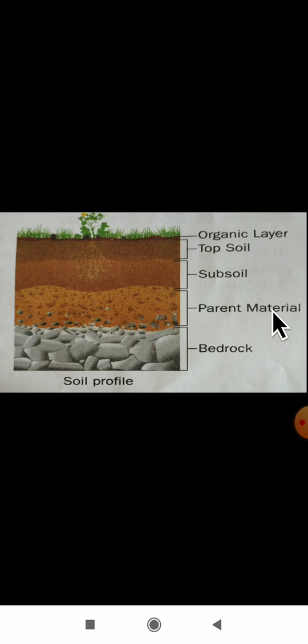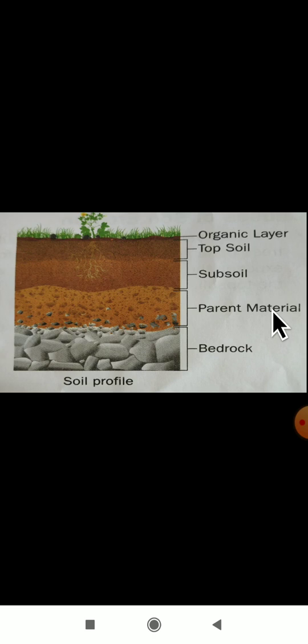They have the organic layer, topsoil, next the subsoil, and next the parent material. Some soils may have a very thin organic layer or none at all. Another layer called bedrock is present deep inside, below all these layers.